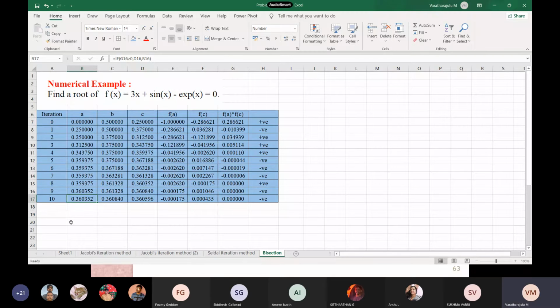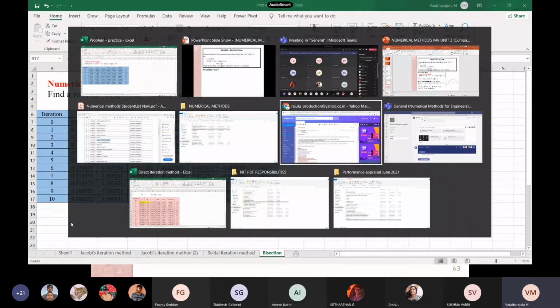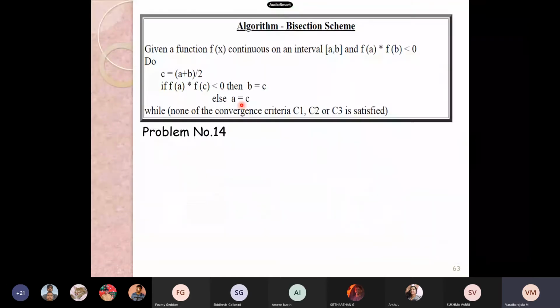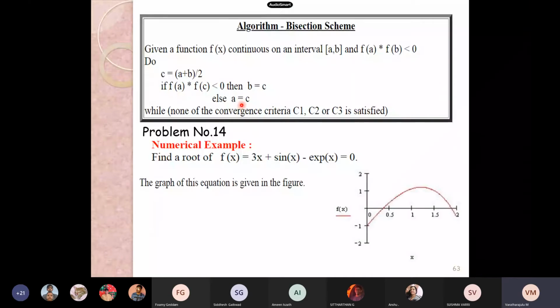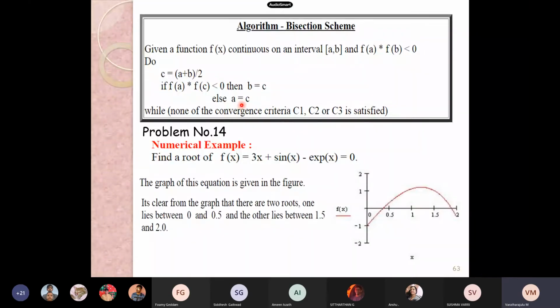So we will check with my past calculation whether we did right or wrong. See the graph. This is what the graph given to you, and the root lies between 0 and 0.5. And another root lies between 0.5 and 2.